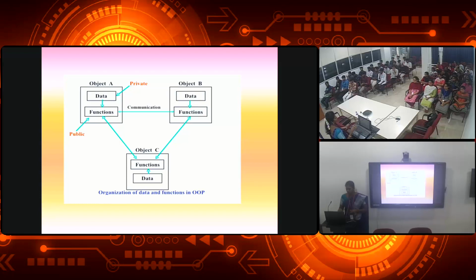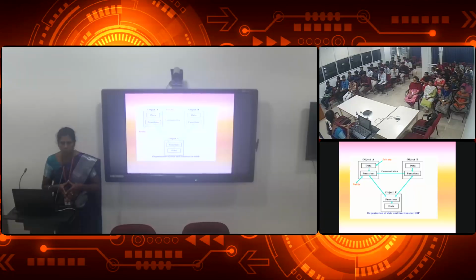This is the structure of object oriented programming. Here we have three objects. In procedure oriented programming we saw the main program was divided into 8 small functions. Here the main program is divided into 3 parts: object A, object B and object C, and each object has its own data and function. That is called encapsulation; we will call the term encapsulation. Data and function are bound together. We will see that now. Object B also has data and function, and object C also has data and function.